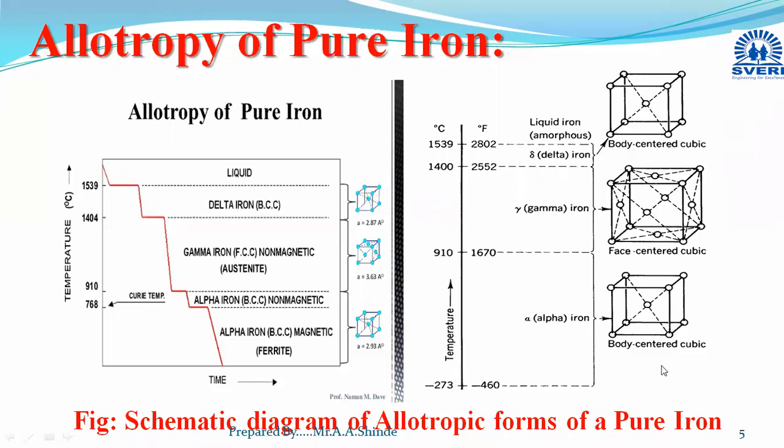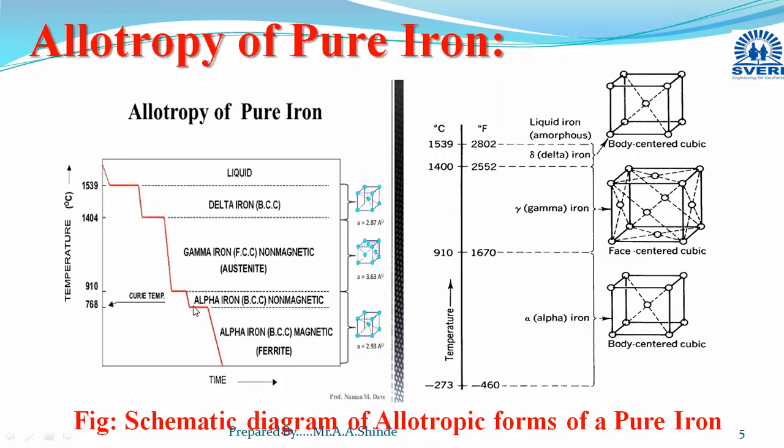Then the basic difference between this iron, which is present in BCC form at lower temperature ranges, and BCC iron at higher temperature ranges, is that this higher temperature iron, which is delta iron, is non-magnetic in nature, and alpha iron is magnetic in nature up to 768 degrees Celsius.